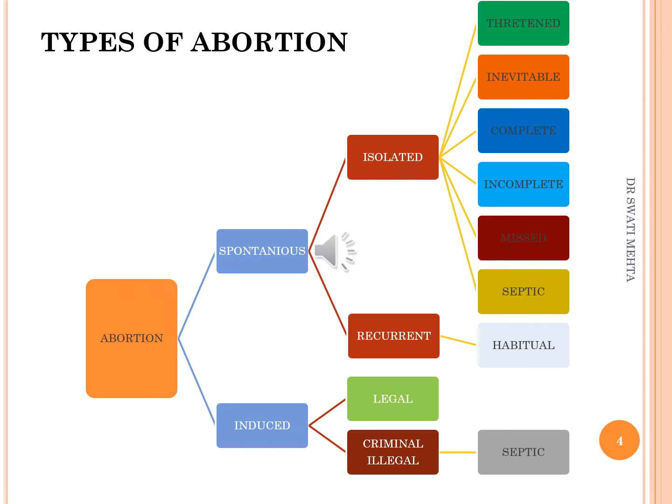Induced means it's aided. We have to do something, either with medication or by the criminal style. So we can divide this induced abortion again into legal and illegal, and the spontaneous abortion is divided into isolated and recurrent. Isolated, we can consider as threatened abortion, missed abortion, incomplete abortion, complete abortion, septic abortion, and inevitable abortion. Recurrent abortion is known as habitual abortion.